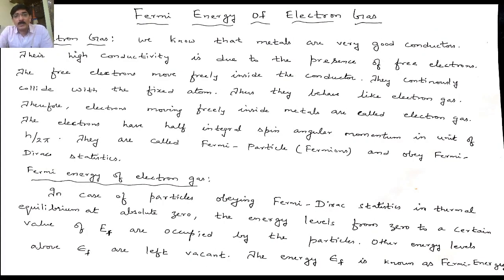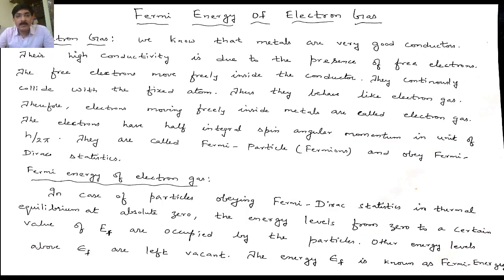The next job is to apply this equation to electron gas. It is one of the applications of Fermi-Dirac statistics. Now you may be confused: what is an electron gas? We have known a number of gases, but this electron gas is not a special type of gas. We know metals are very good conductors. Why do they have good conductivity? Because they have a large number of free electrons. These free electrons will be moving inside the conductor,